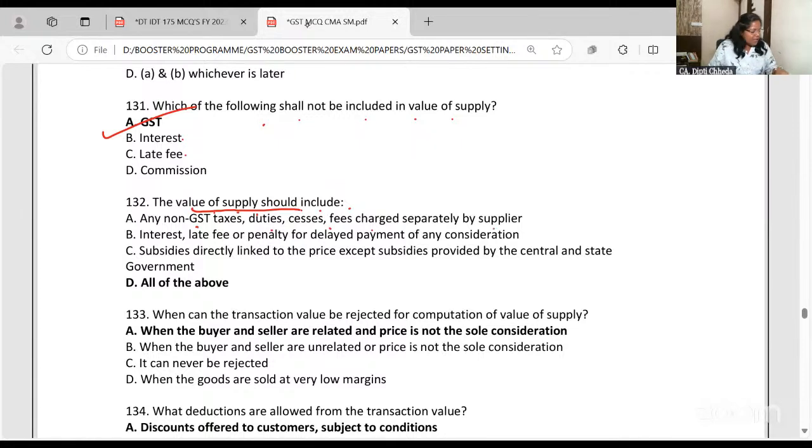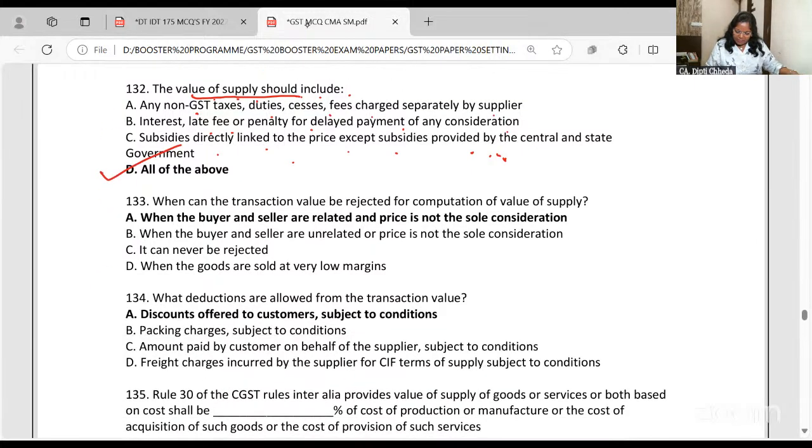And interest, late fees or penalty, yes. Subsidies directly linked to price, except central government and state government, will not be included. But private subsidies, yes. So the answer is all of the above.